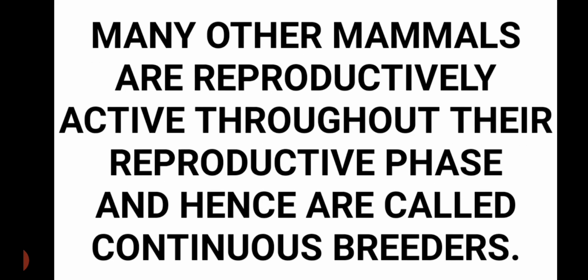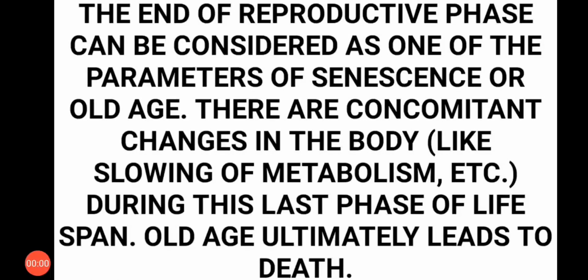That means they are only able to reproduce in a particular season. But many other mammals are reproductively active in their complete reproductive phase, and these animals who are able to reproduce continuously we call continuous breeders.